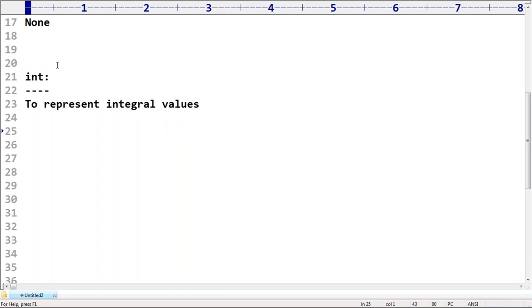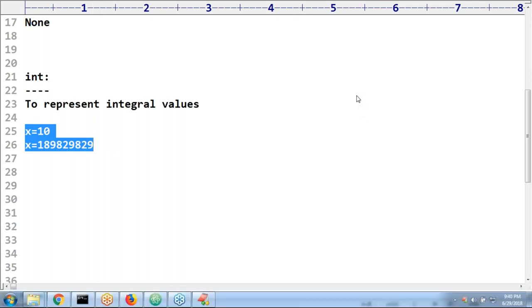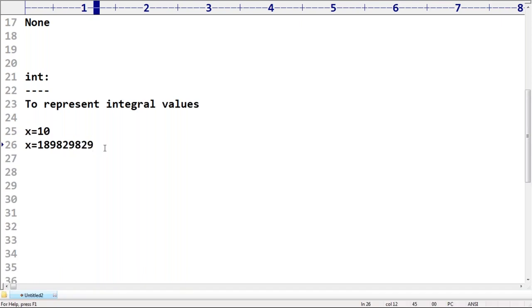Something like x is equal to 10, a number which does not have any decimal point. Such numbers are by default considered as int numbers, right? Priya, we will talk about char later, don't worry. For now, just be aware that char is not there in Python. That's all, this is integral.